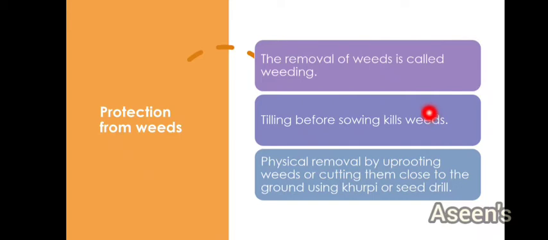So with time, it will start to decompose in the soil itself, it will turn into nutrients, and it will get mixed with the soil. One good thing about this is, as it is getting decomposed and mixed with the soil, it is adding manure and nutrients to the soil. So obviously it's going to be a plus point.